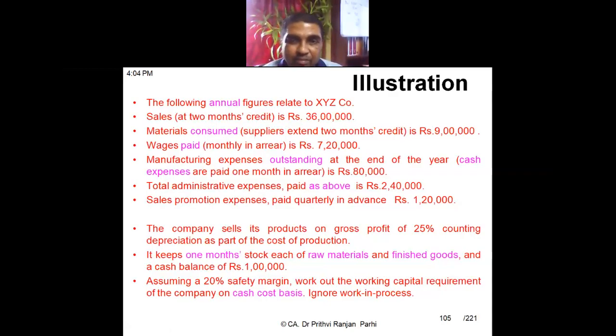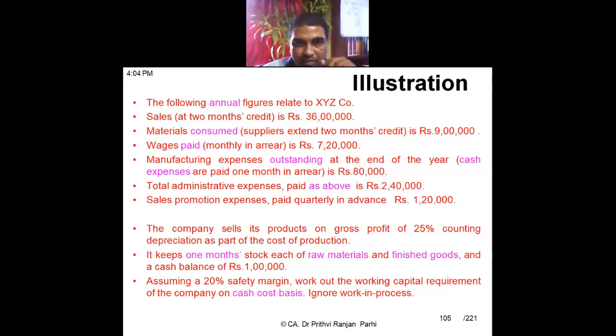Wages paid monthly in arrear 7 lakh 20,000. Manufacturing expenses outstanding at the end of year, cash expenses paid 1 month in arrear, is 80,000. Total administrative expenses paid as above is 2,40,000.